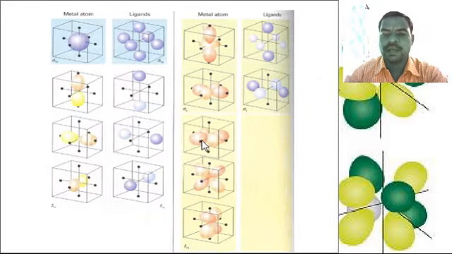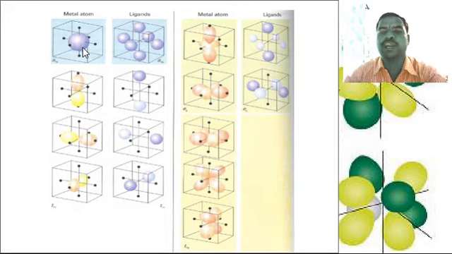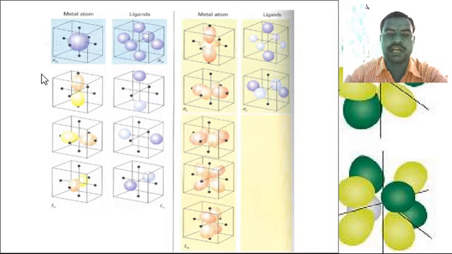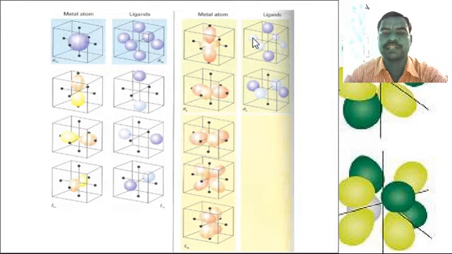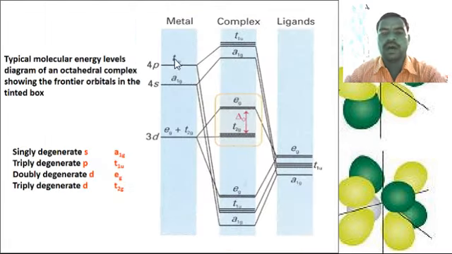These are some diagrams of the linear combinations of atomic orbitals. Here the metal atoms, these are the actual orientations of the linear combinations of the atomic orbitals. These diagrams are of the metal atoms, and these diagrams are of the ligands. These are some other examples of metal atoms and ligands, and these are the linear combinations of atomic orbitals.